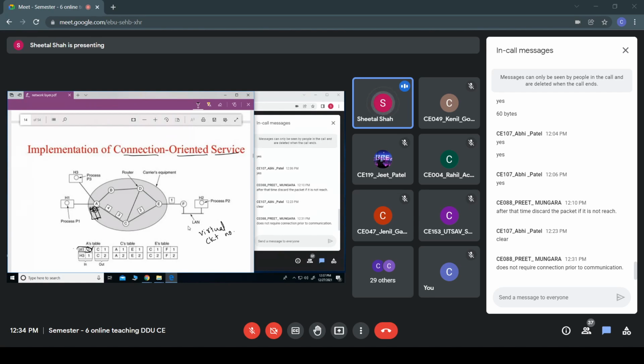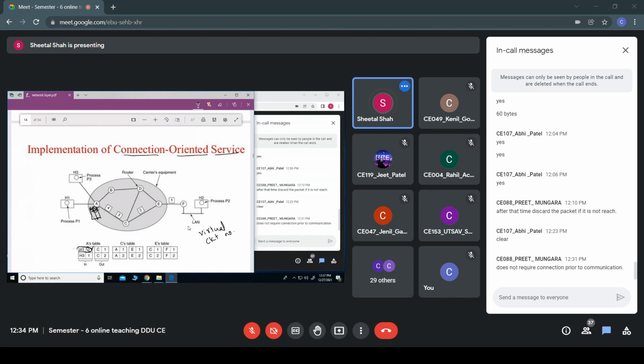This virtual circuit number is provided by the host H1 itself. So any packets which are arriving through host H1 with the virtual circuit number 1 have to be passed through the router C, whose virtual circuit number should be 1.